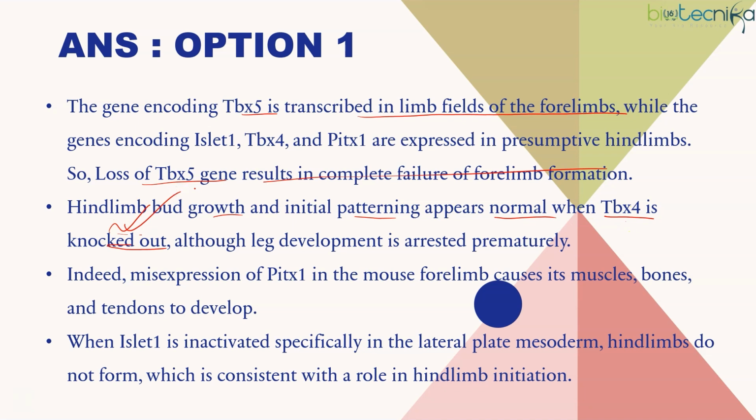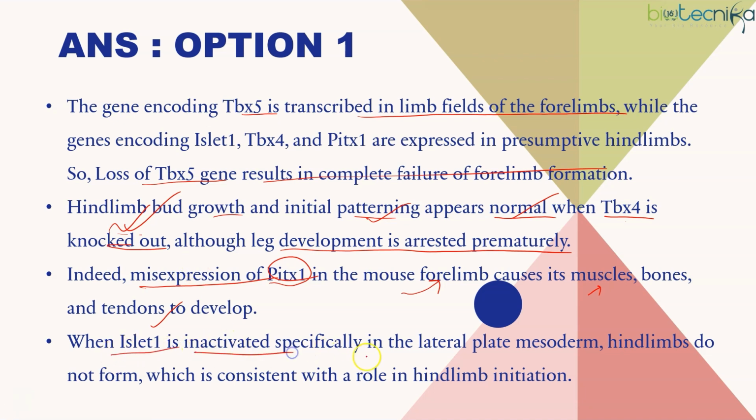So if it is initially knocked out, then there will be initial patterning will be normal. But if it is knocked out, then leg development will be arrested prematurely. Okay. And PITX is also for the formation of hind limb. So if you are misexpressing PITX in mouse forelimb, so it will cause its muscles, bones and tendons to develop, because that will give rise to the hind limb specification.